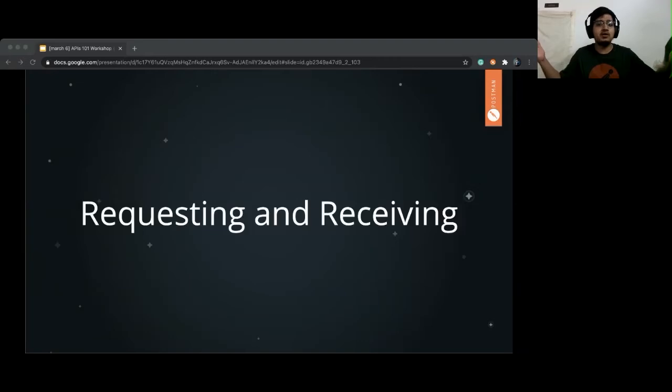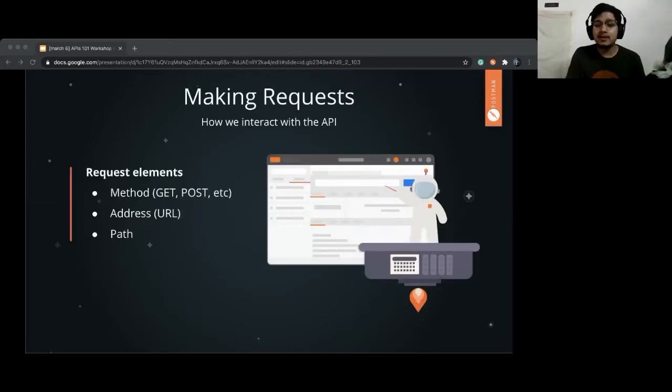Requesting: I want the bank balance of Ali Mustafa. Now we need to send a unique ID to the server, because there are multiple Ali Mustafas in the world, and the bank doesn't want to mess that up. So they will find a unique identifier, which is the card number, and pass it along so that they can get my balance. Then they will receive the data, the body, which will possibly have my bank balance and authenticate my PIN, saying that this is a legit user, let him in. Let's see how this actually works.